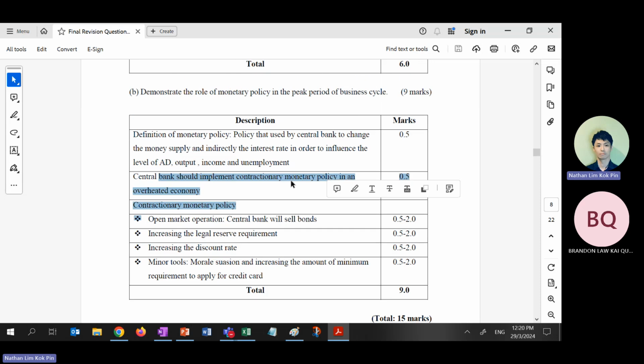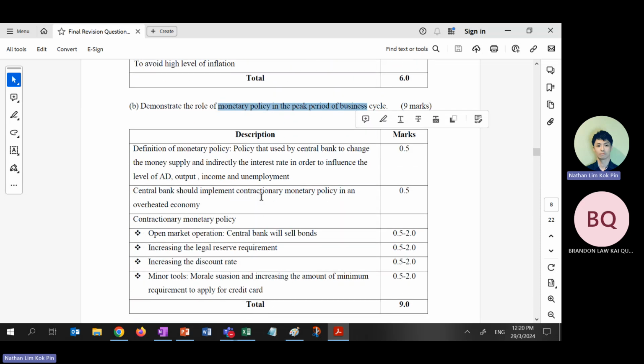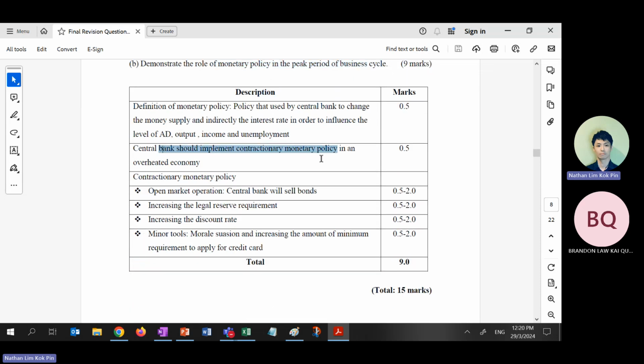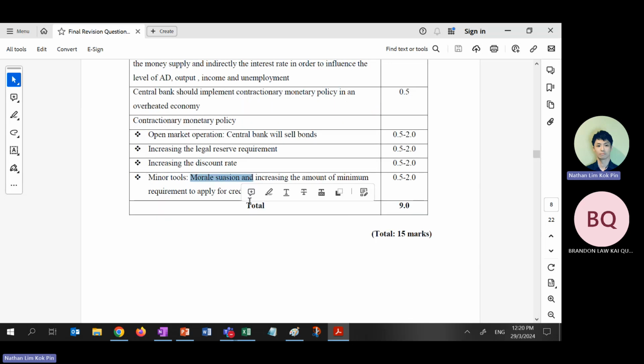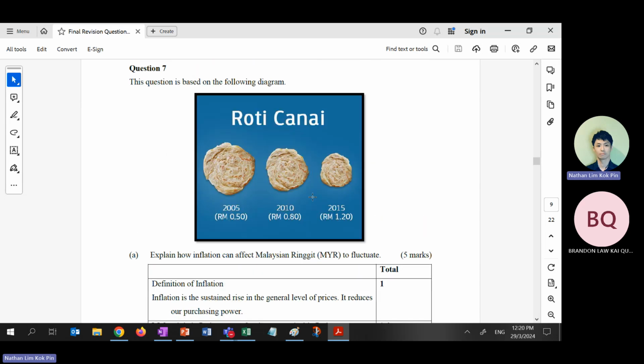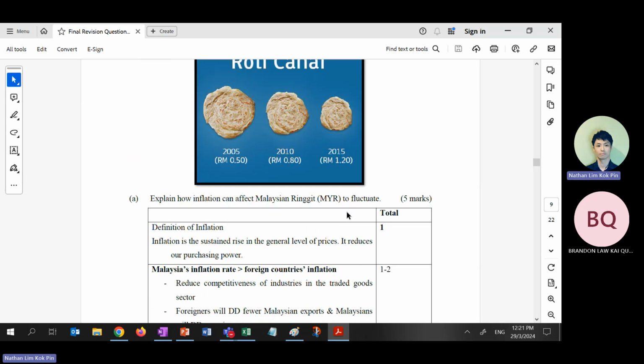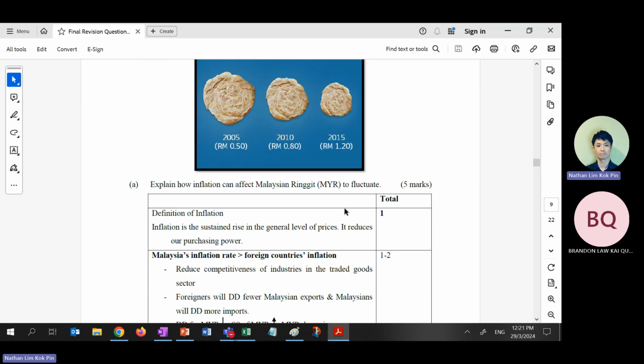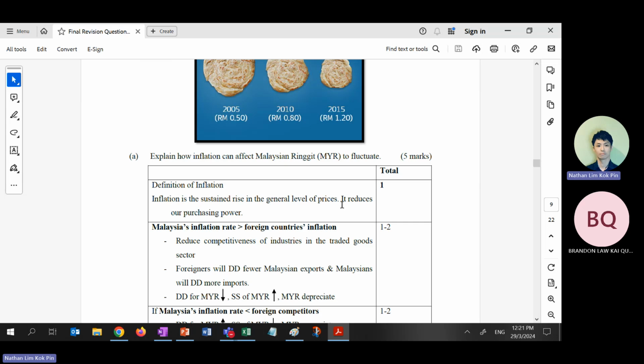So if there's a peak cycle, which means economic growth is too much and inflation too high, the central bank has to use contractionary monetary policy, right? You can sell bonds, you can increase legal reserve, you can increase discount rate, you can use moral suasion, ask them to save more money, or use special directive, ask them to increase the minimum requirement for credit cards, right?